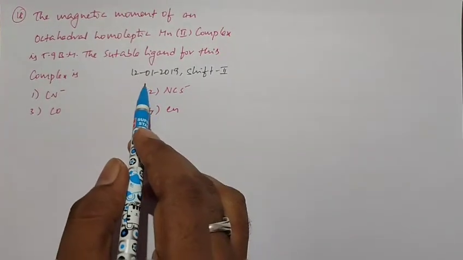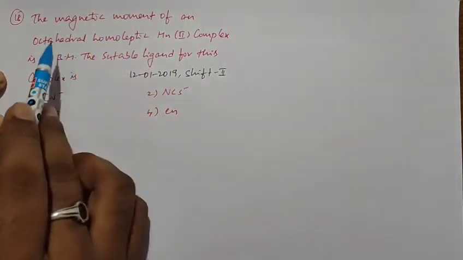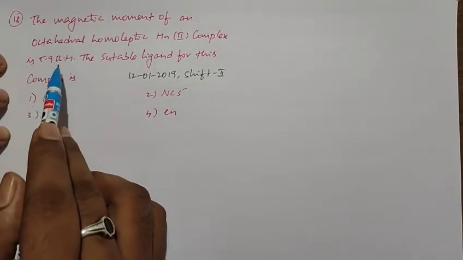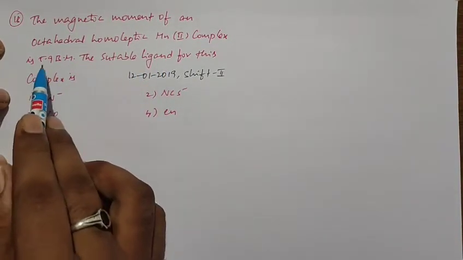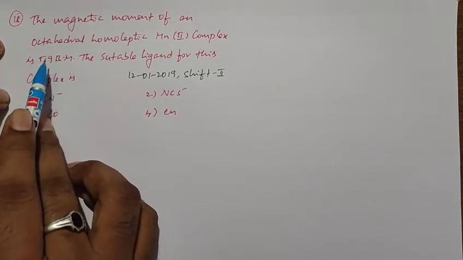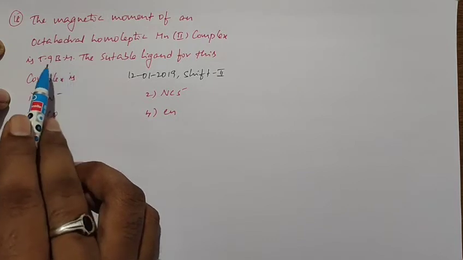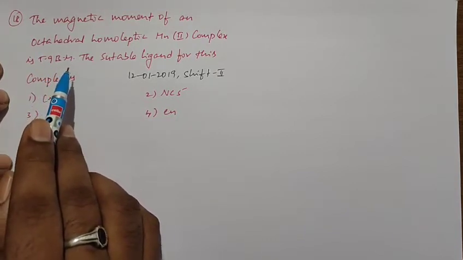Okay students, this is the next problem, given in the 12th January 2019 shift paper. The magnetic moment of an octahedral homoleptic manganese(II) complex is 5.9 Bohr magneton. What is the suitable ligand for this complex? The spin-only magnetic moment is 5.9 BM. It is possible when it has the maximum number of unpaired electrons, equal to 5.